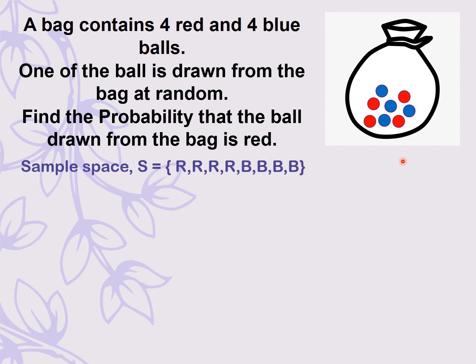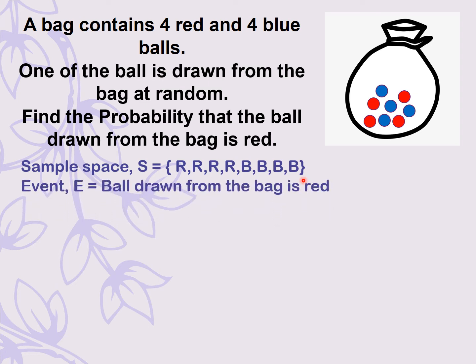Therefore, we can say that the sample space S is equal to R, R, R, R, which denote the red balls, as we have 4 red balls, and B, B, B and B for the blue balls. So, the total number of balls in the sample space, or the total number of outcomes here, is 8.